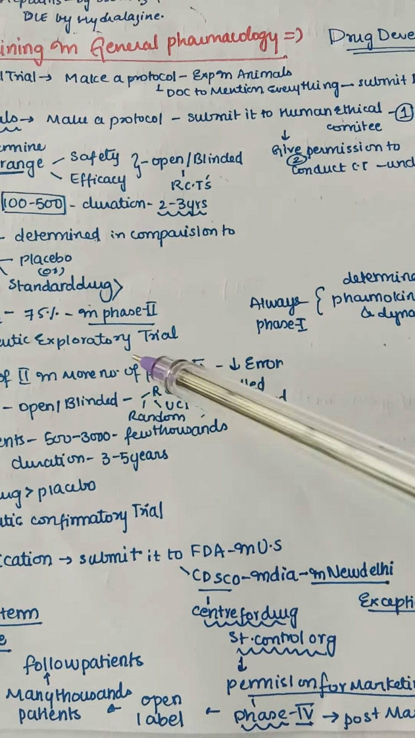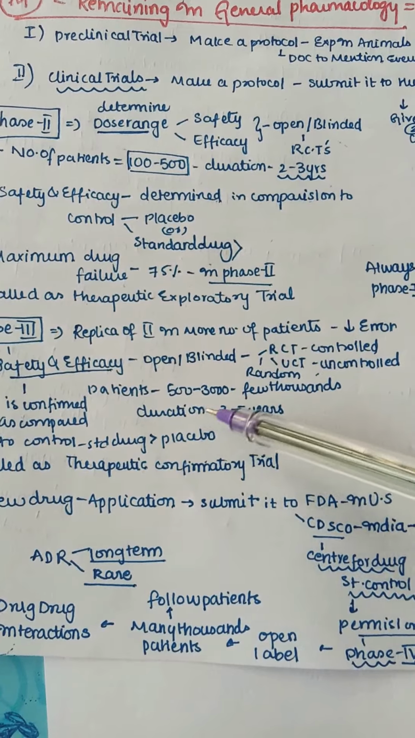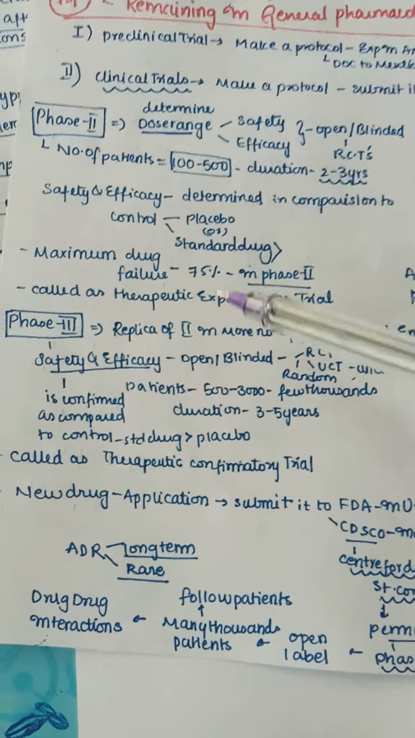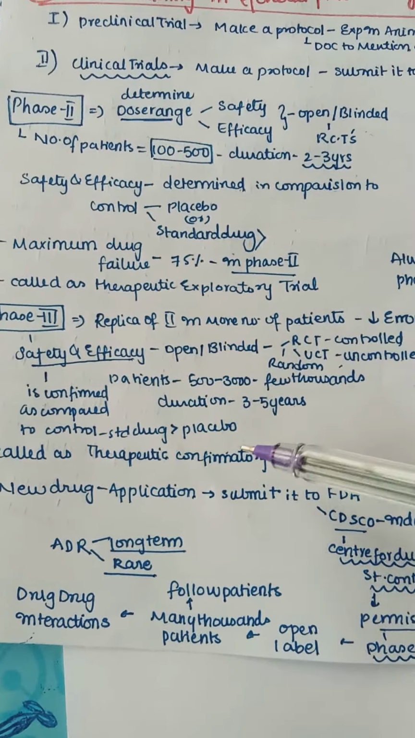random controlled or random uncontrolled. But remember, in phase 2 it is only randomized controlled CT. Here UCT, uncontrolled, is also possible, and the patients may be around 500 to 3000. So here there are thousands of patients, whereas earlier there were only hundreds, and the duration may be around 3 to 5 years to confirm it. It is also called the therapeutic confirmatory trial, because here we now need to confirm the drug safety.